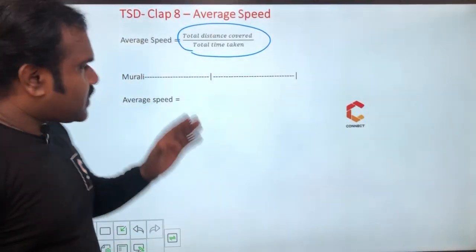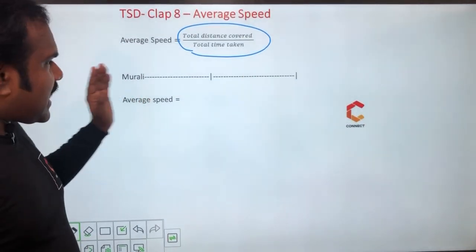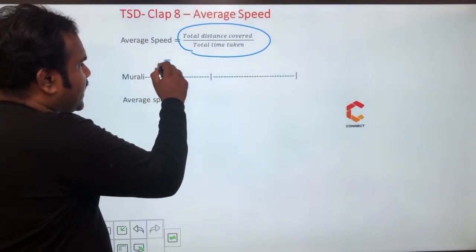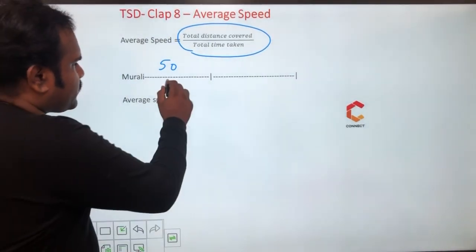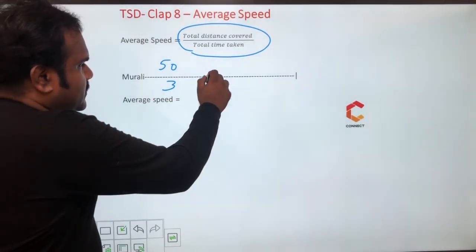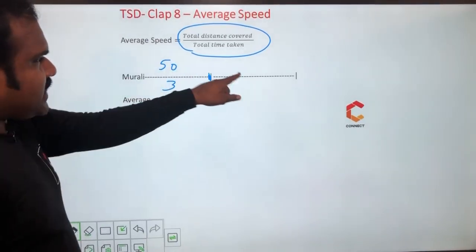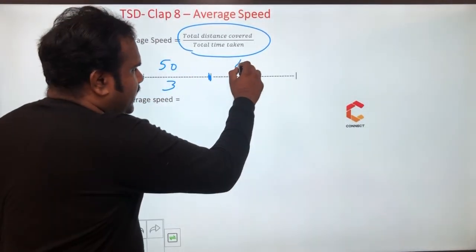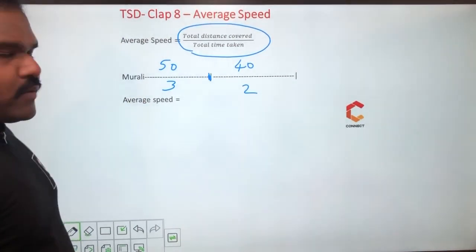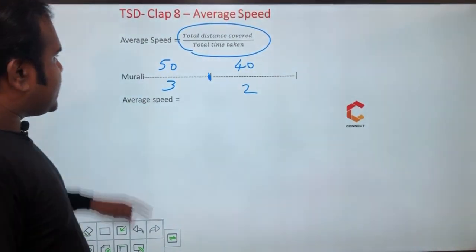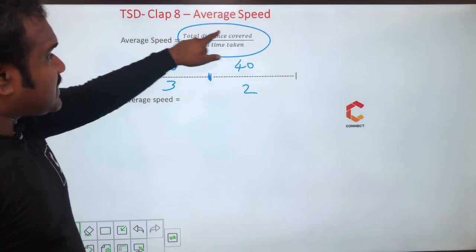For example, Murali travels with a speed of 50 km per hour. He goes for 3 hours till this place. From this place he goes at a speed of 40 km per hour for 2 hours. What is the average speed? So now you know clearly average speed is total distance covered by total time taken.